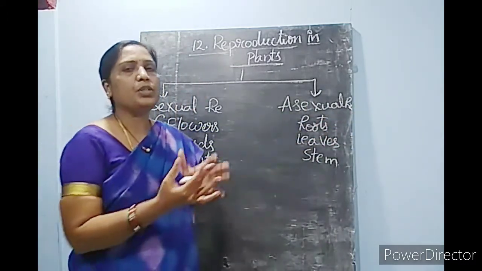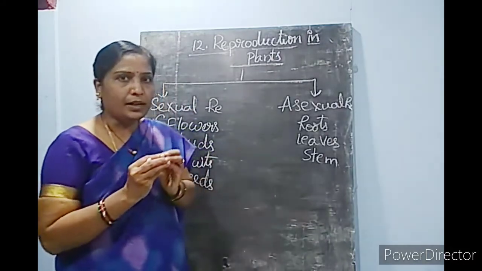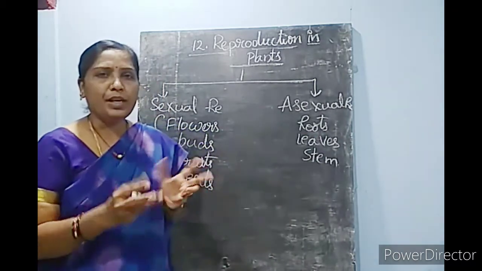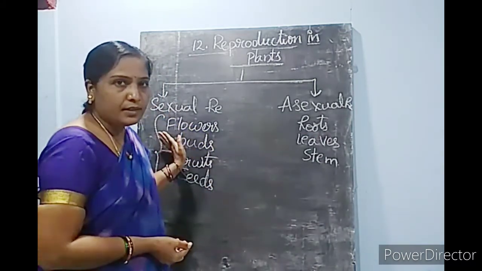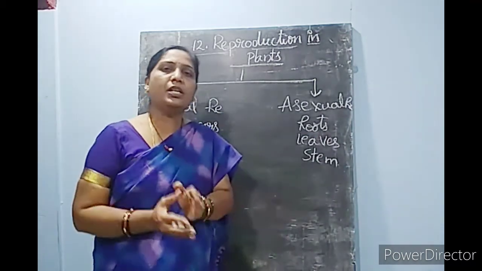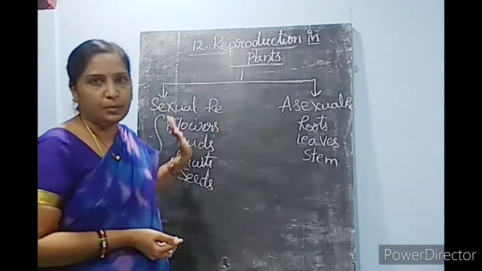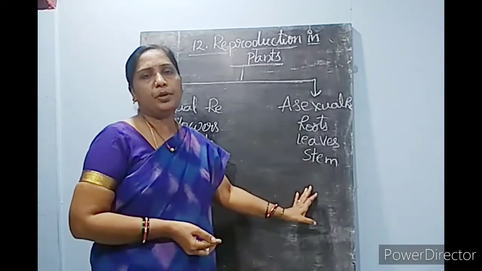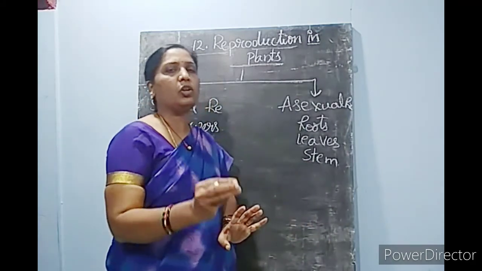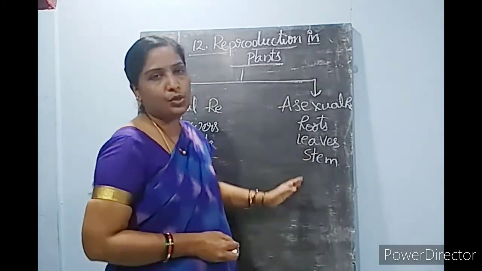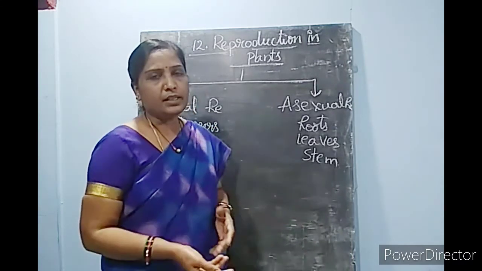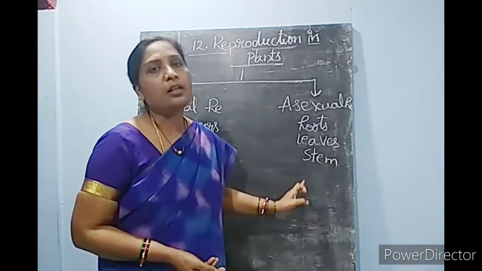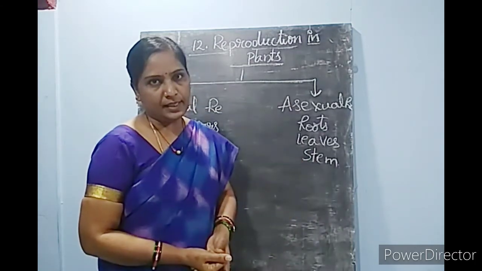Here the species which are taking birth will resemble the parent plant exactly. No variations will be there. Whereas in sexual reproduction, there is a possibility for the production of variations. But here in asexual reproduction, the exact copy of the parent is produced. The same characters that the plant is showing can be carried to the offspring plants.